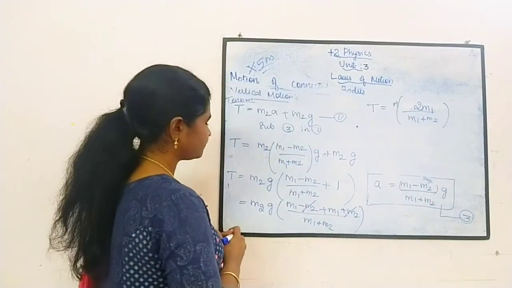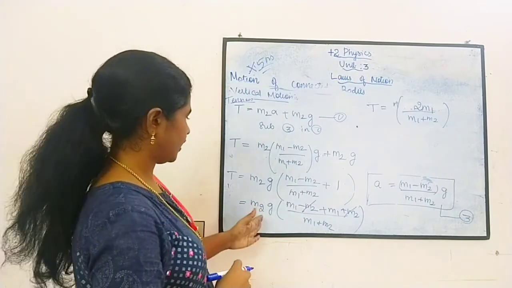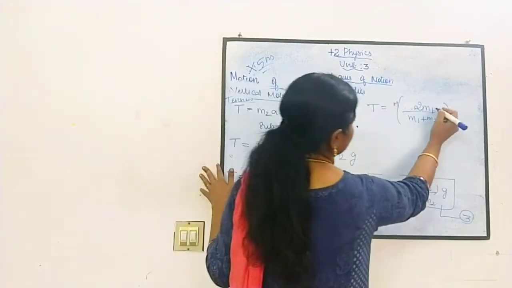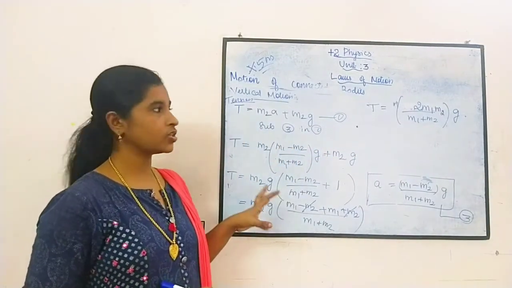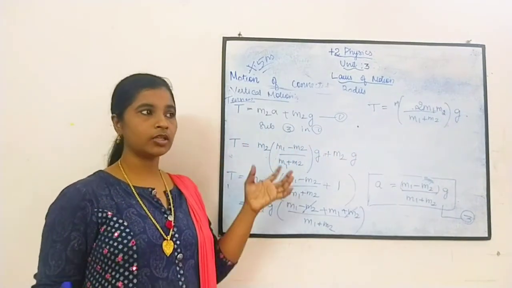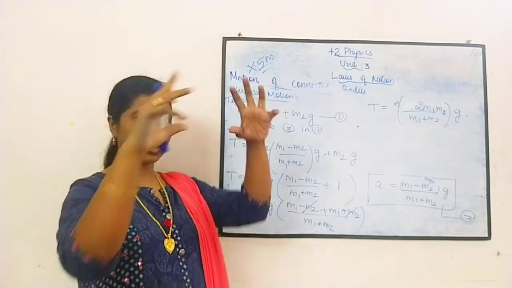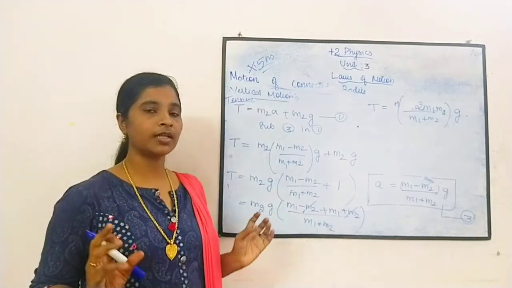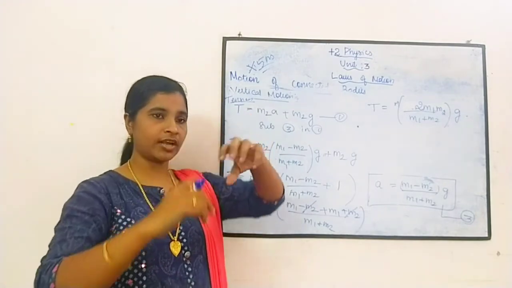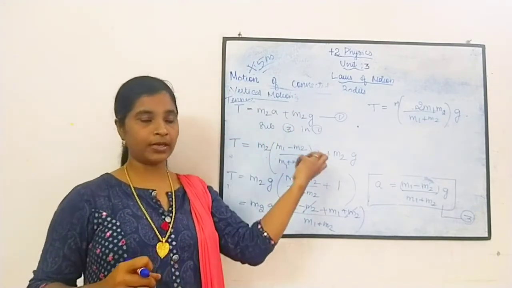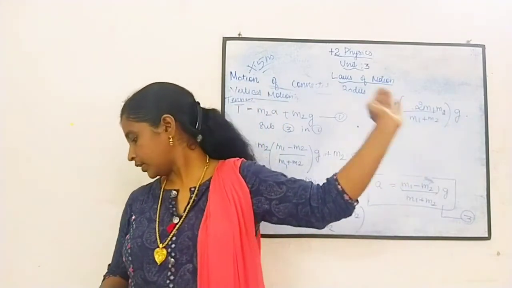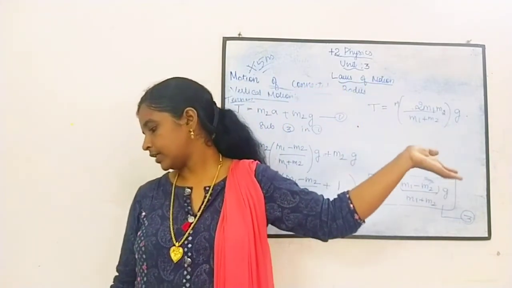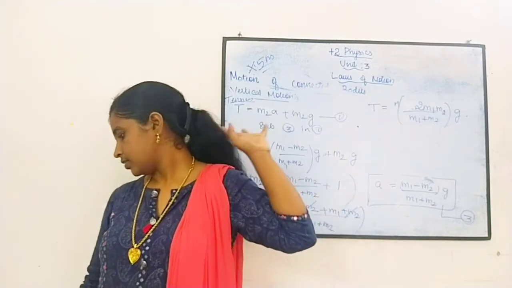And outside we are having M2G. So this is the tension acting on the system. The tension acting on the string is 2M1M2 by M1 plus M2 into G.